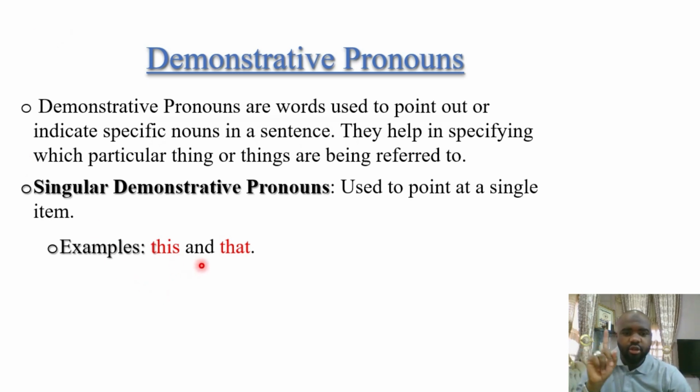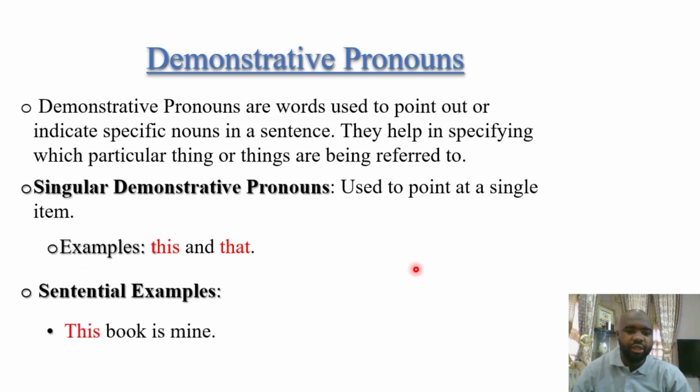This, that. So you see, this refers to something close to you, close by, within your reach. And when you're talking about that, you're talking about something beyond your reach, a bit farther away from you. So these are the two examples. We are going to see the sentential examples here.